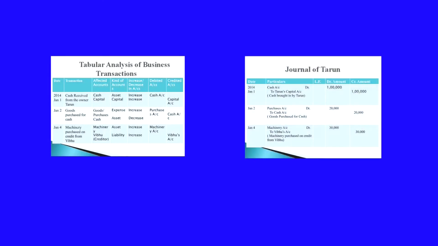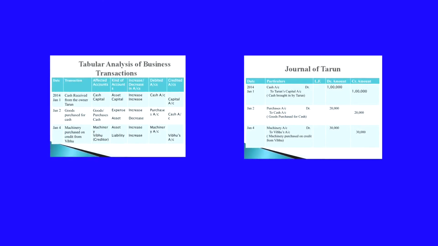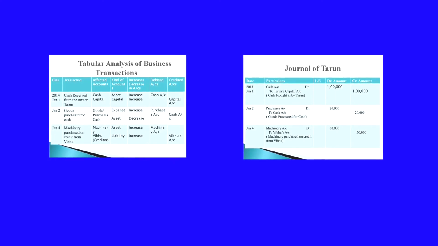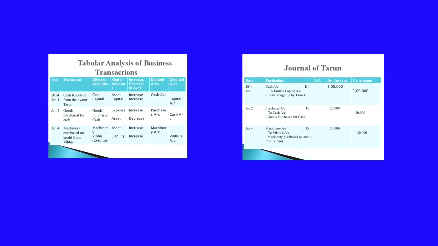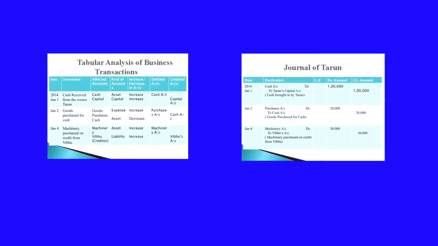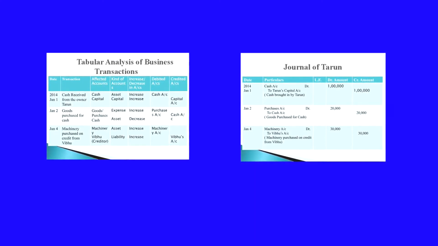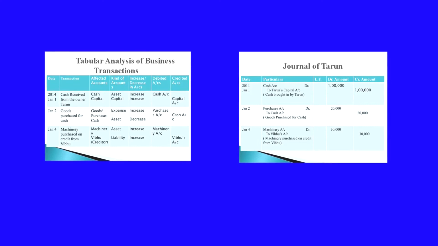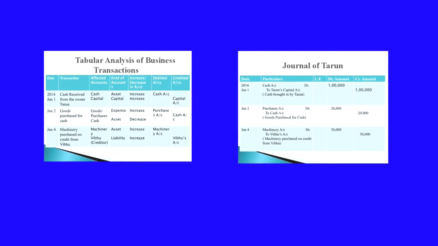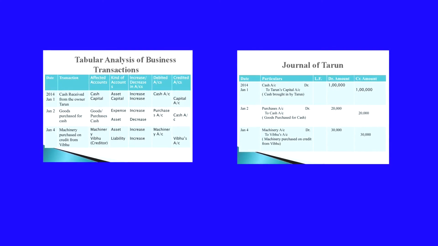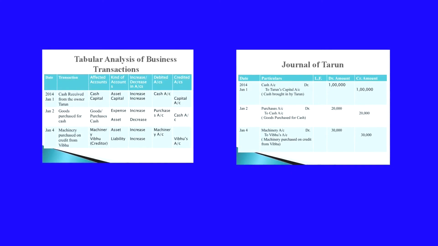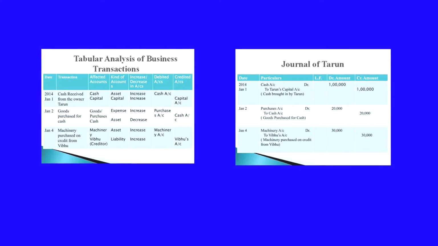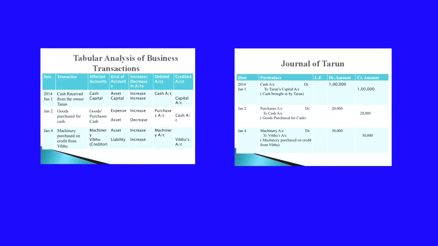Now, let us analyze the transactions that are given in the PPT. First transaction that is given is on January 1st, cash received from the owner Tarun. Here we have to identify which are the main accounts that are affected. That is cash and capital. Cash is received from the owner, so cash is coming inside the business, so cash is one account. And it is coming in the form of capital, so that is also another affected account, that is capital.